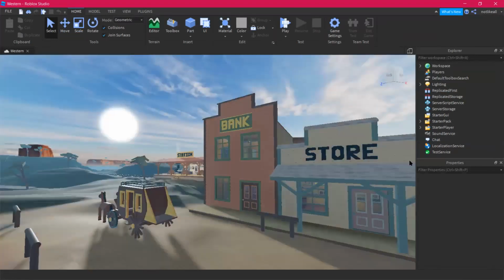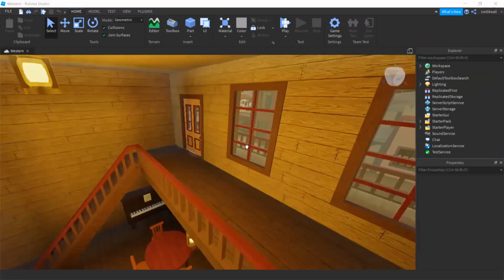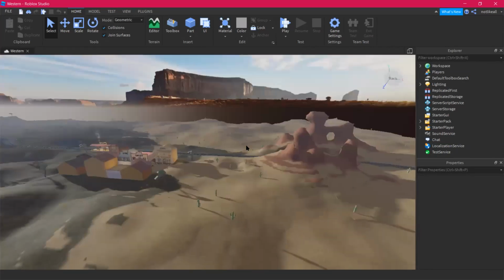All right, we are in the Western area. Is this the first time you are seeing a Western area, or have you ever tried this before? Have you ever opened a Western map before, or is this going to be your very first time?